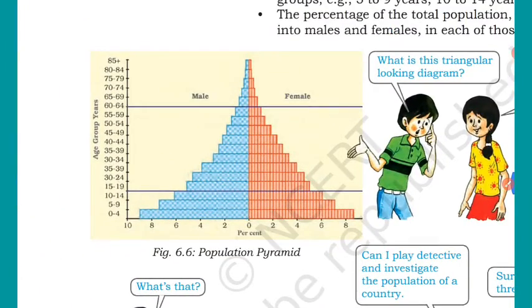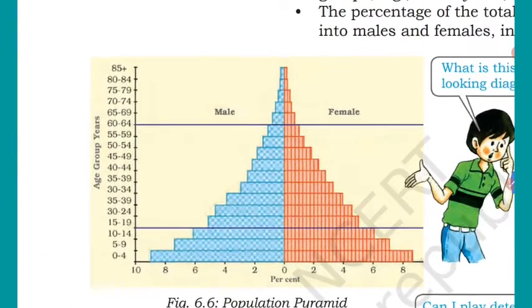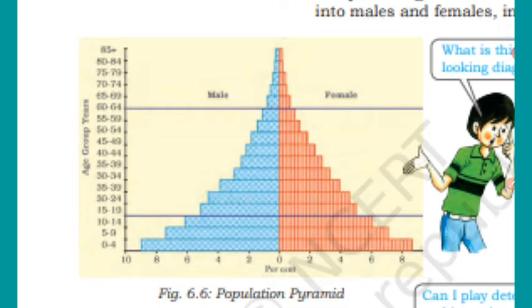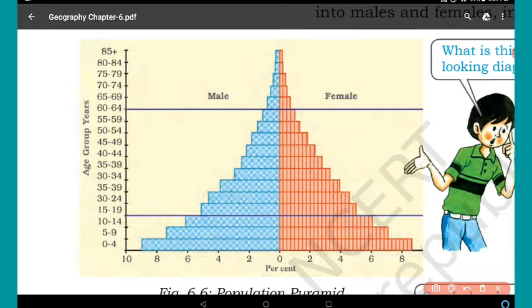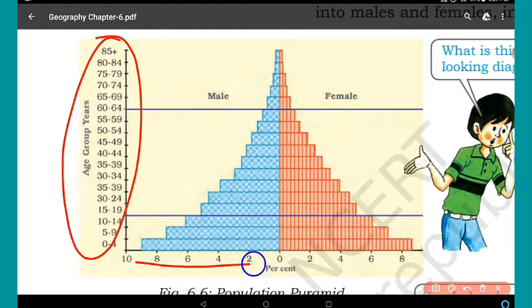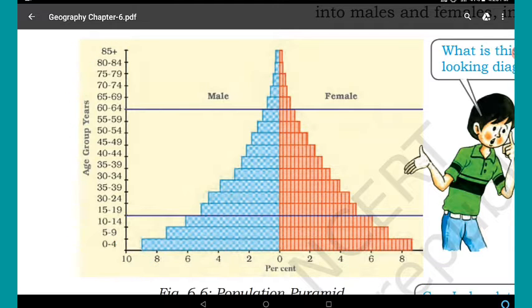So you can see in this population pyramid here, we can see red and blue colors on both sides, right? And these are the age groups, and these are the percentage or the proportion of the people. So if we find how many males are there and in which age group: 0 to 4, see here, 0 to 4, male approximately 9%, female also approximately 9%.